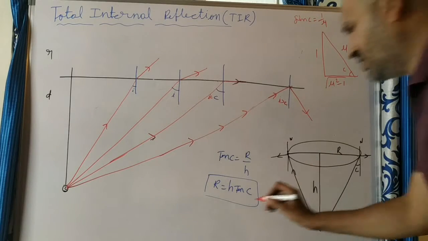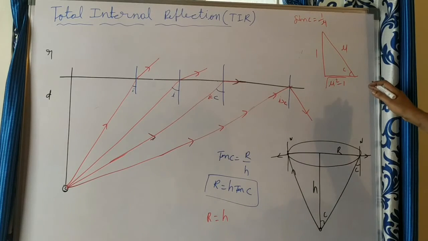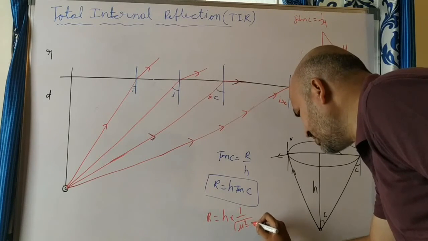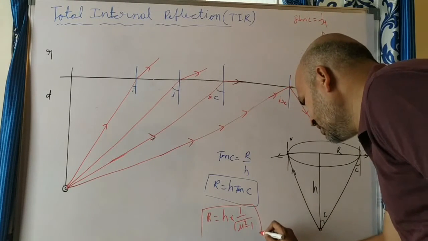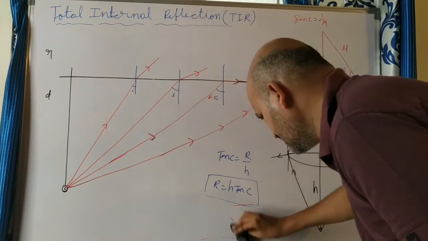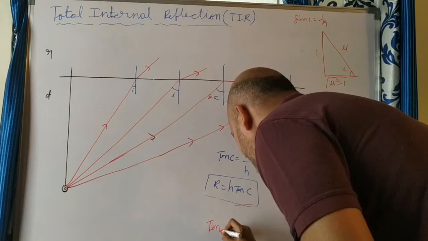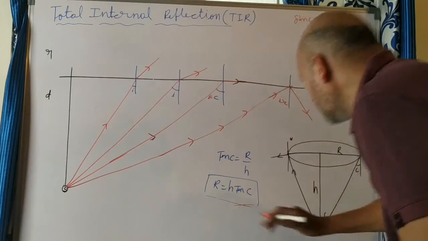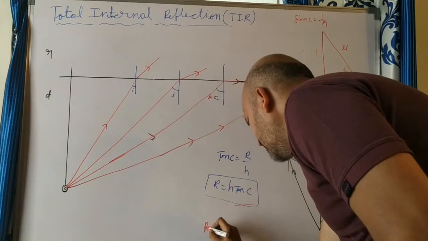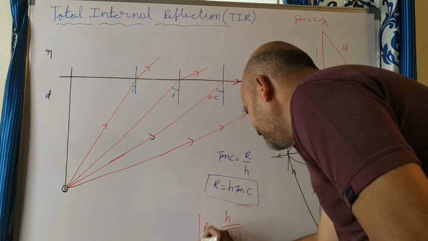Put it in this equation. So what is R? R is equal to h into, what is tan C? 1 by square root of mu square minus 1. Or otherwise you can simply write this equation: tan C is equal to 1 by square root of mu square minus 1. So R is equal to h by square root of mu square minus 1.